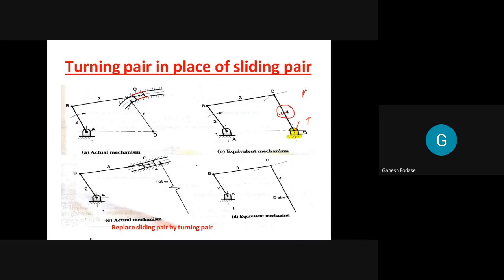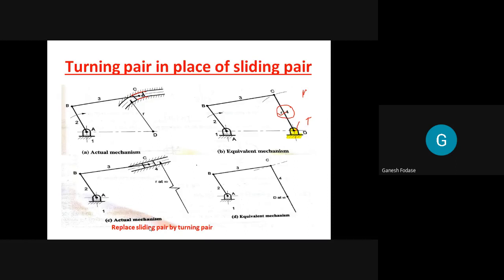How to replace a sliding pair by a turning pair, 2 examples. Yes, sir. Clear? Or any doubt is there? Reply, please. Clear, sir. So the first concept we see in the concept of kinematically equivalent mechanism is replacing a sliding pair by means of a turning pair.